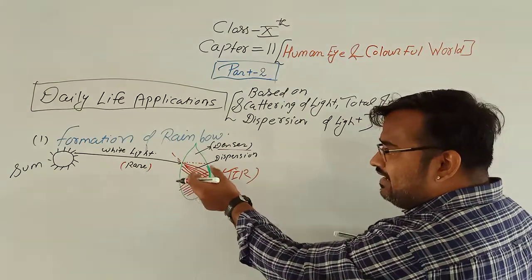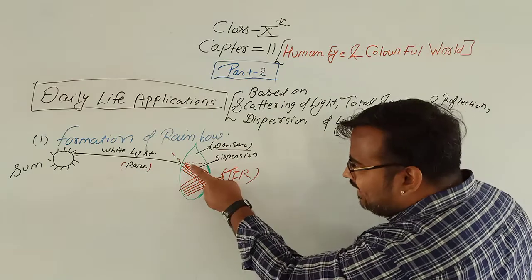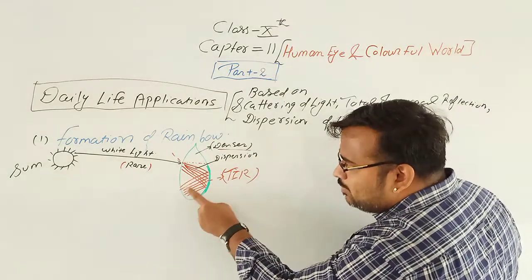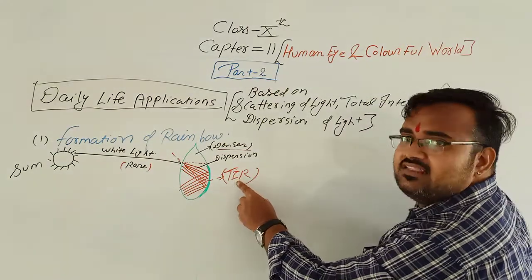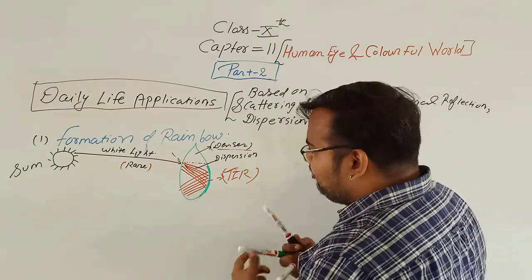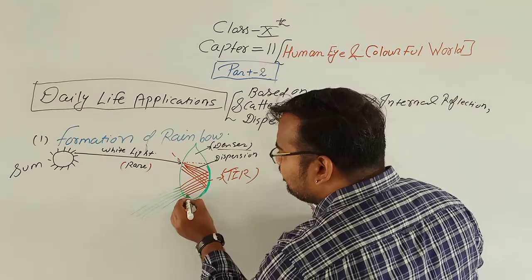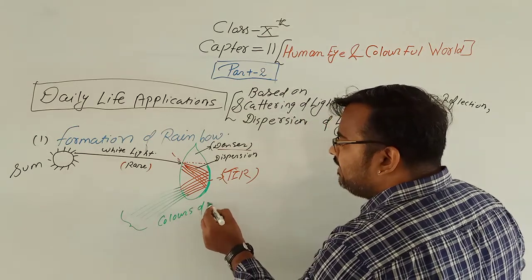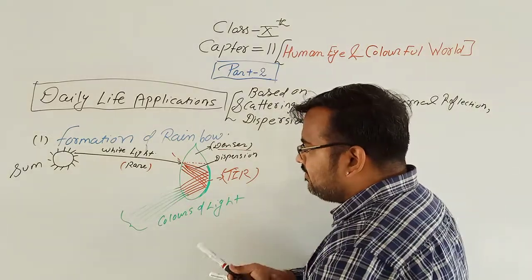Now this white light, after dispersing into 7 colors, strikes this surface and bounces back again, or we can say it is reflected again, which is known as total internal reflection. And when they come out, we can see the different colors of light, and this is known as a rainbow.